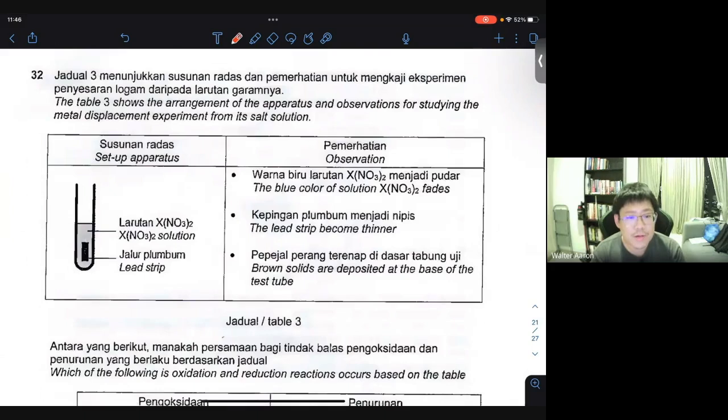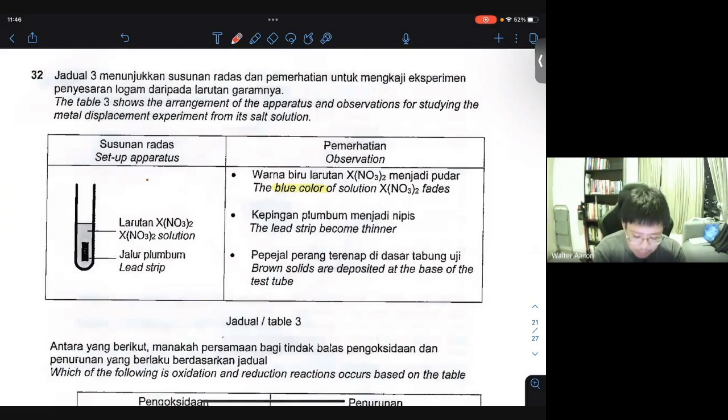Table 3 shows the arrangement of apparatus and observations for studying the metal displacement experiment from a salt solution. So right now we have XNO3 and a lead strip. You see over here, the blue color of the solution of XNO3 fades, the lead strip becomes thinner, and brown solids are deposited at the base of the test tube. The first clue you can get here is the blue color.